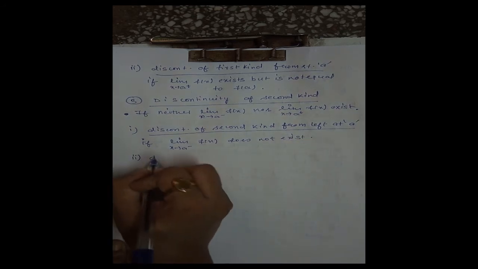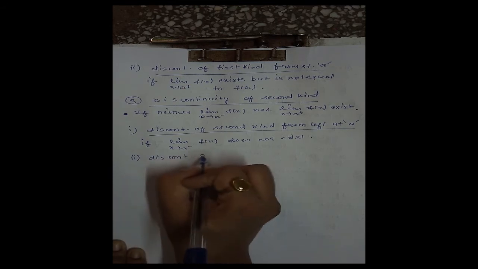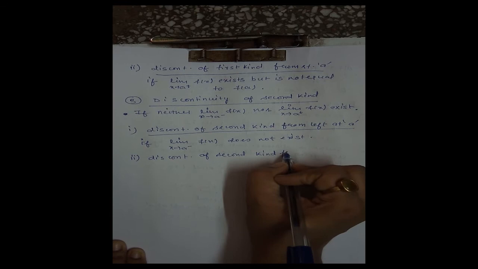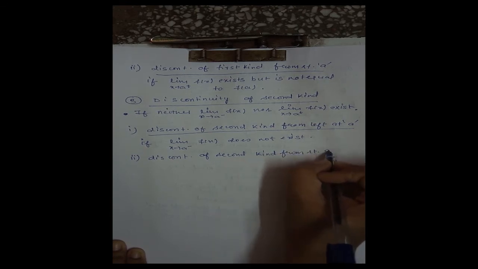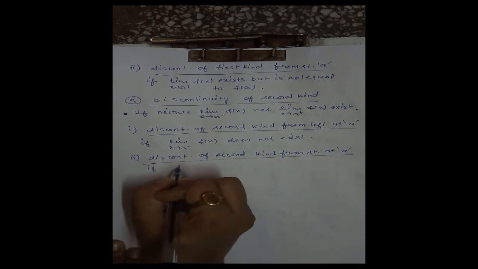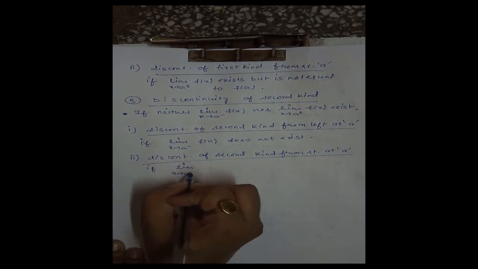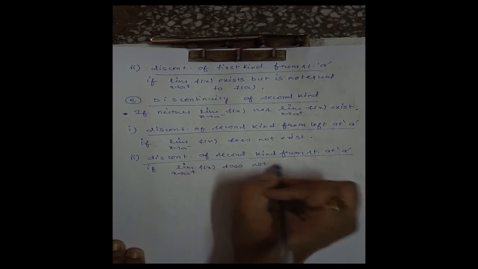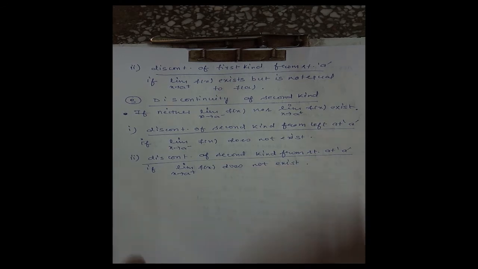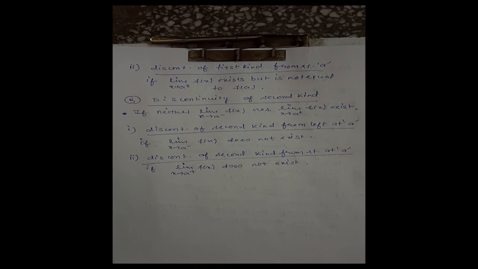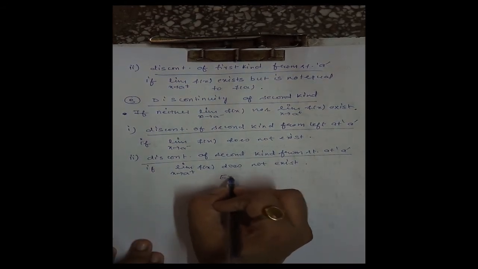Similarly, we have discontinuity of second kind from right at a. This is when limit x tending to a plus f(x), that is right hand limit, does not exist. Then in that case we say function has a discontinuity of second kind from right side or right hand side at point a. Now we consider some examples.